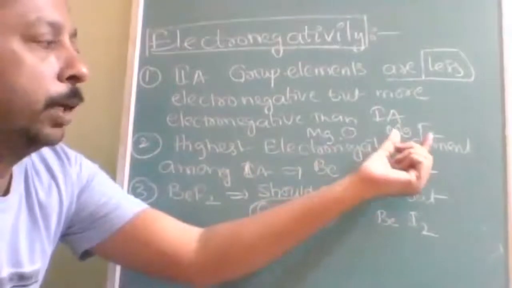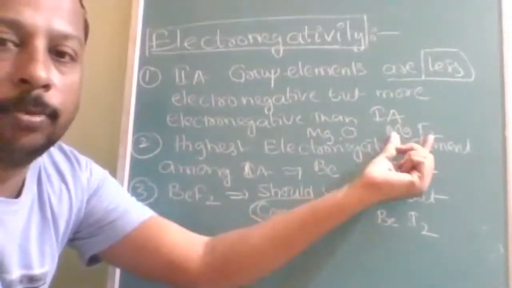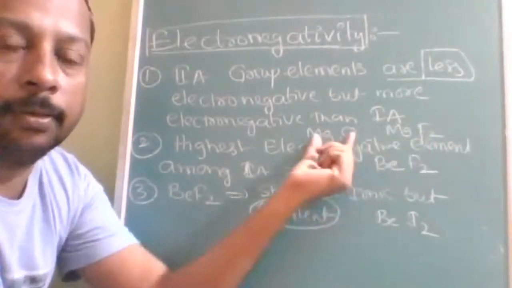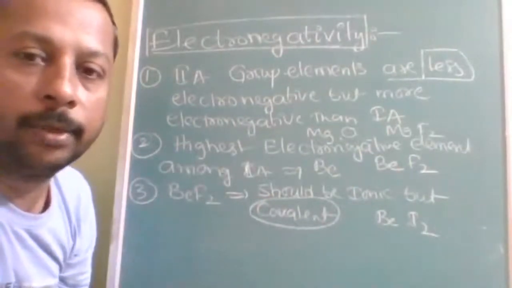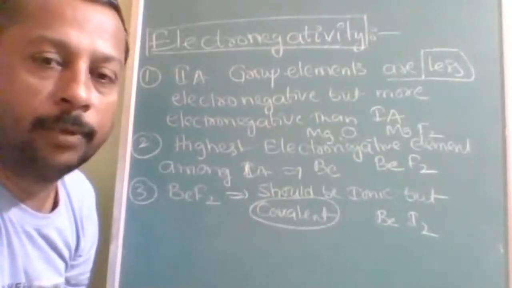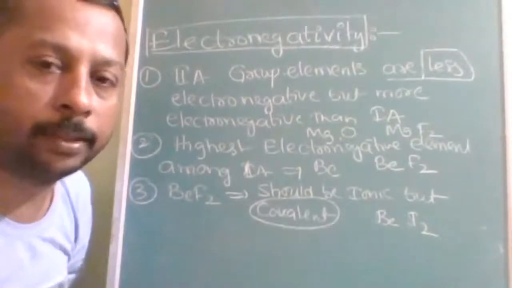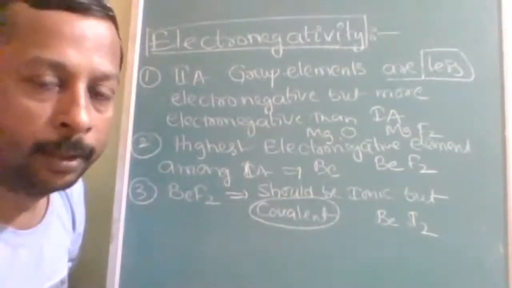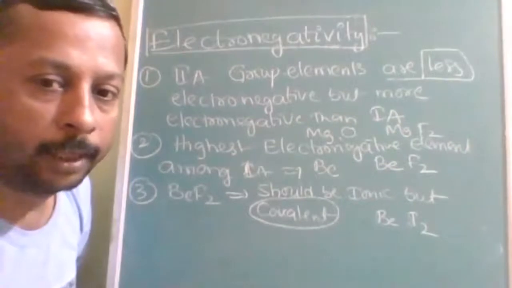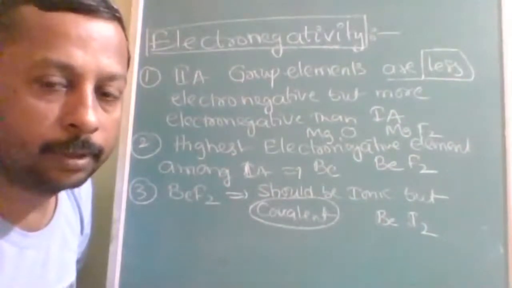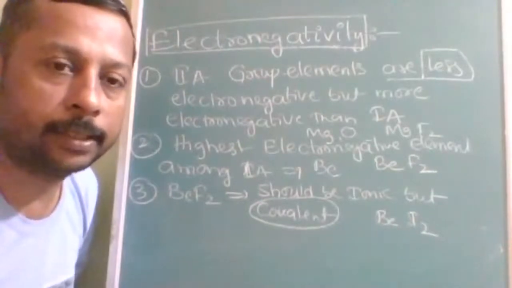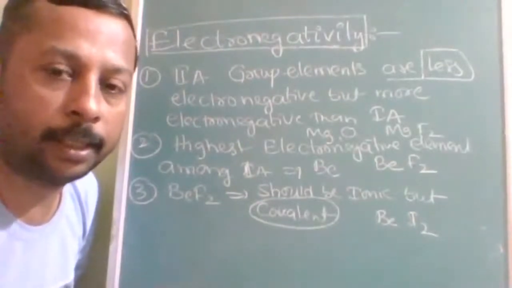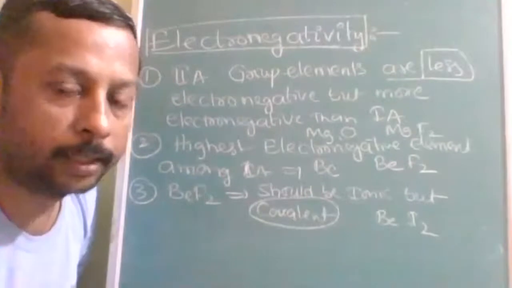Here, more electronegativity difference means more ionic. Less electronegativity difference means more covalent nature. Like that, you can identify ionic and covalent nature on the basis of electronegativity. Already we have studied scales of electronegativity, where we calculated the percentage ionic character and percentage covalent character.